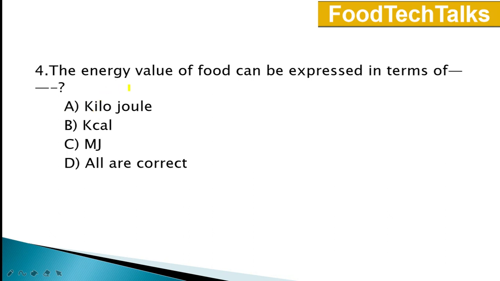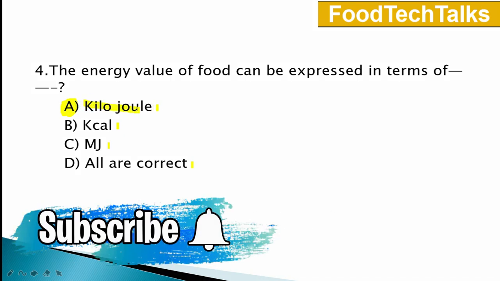Fourth question. The energy value of food can be expressed in terms of. Options are A. Kilojoule, B. Kilocalorie, C. Megajoule and D is all are correct. Answer is option A. Kilojoule. According to SI standard, unit of energy value of food is kilojoule.